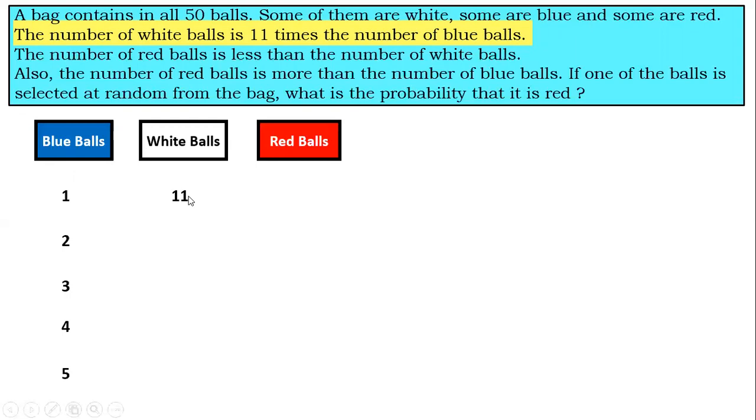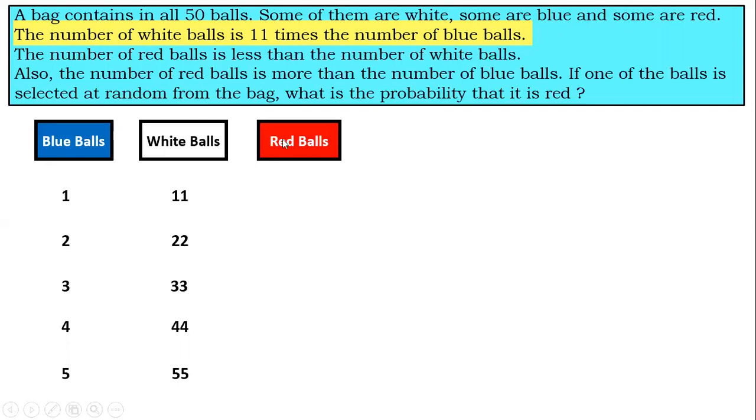So 1 into 11 will be 11. 2 into 11 would be 22. 3 into 11 would be 33. 4 into 11 would be 44. 5 into 11 would be 55. Why did we multiply by 11? Because if you can see the highlighted statement in the question, the number of white balls is 11 times the number of blue balls.